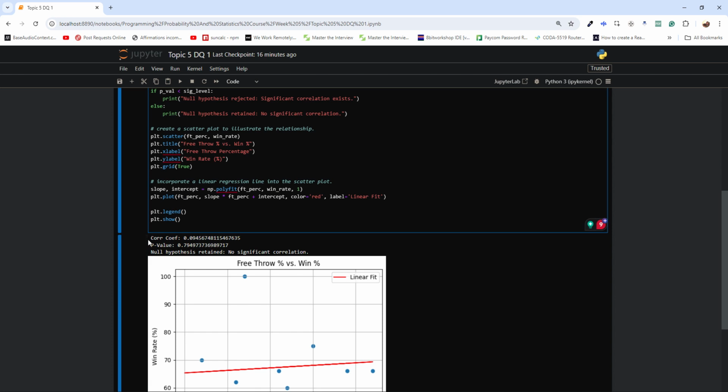And so here we are printing the results of what comes from our Pearson R function. And the numbers tell us that there's almost no connection between how well players shoot free throws and how often their teams win in these games. The correlation coefficient is very close to 0, and this means that there's almost no relationship between free throw percentage and win rate. And the second value, the p-value, is high compared to the significance level, and this means that this weak connection is just likely due to random chance, not something meaningful. And this makes sense because I randomly generated the win percentage. And so in this data, free throw percentage doesn't seem to have much impact on winning.